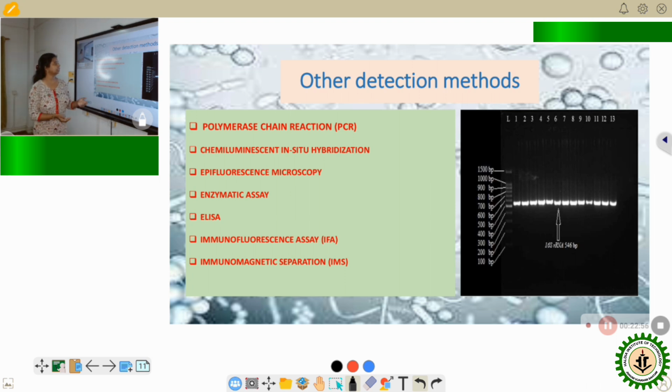They include polymerase chain reaction or PCR techniques, chemiluminescent in situ hybridization techniques, where we are detecting 16S RNA for a 546 bp DNA. Then we have epifluorescent microscopy for direct detection of the coliform. We have enzymatic assays, ELISA tests, immunofluorescent assay, and immunomagnetic separation. All these are advanced techniques, they take less time and they are used for detecting coliform very quickly.